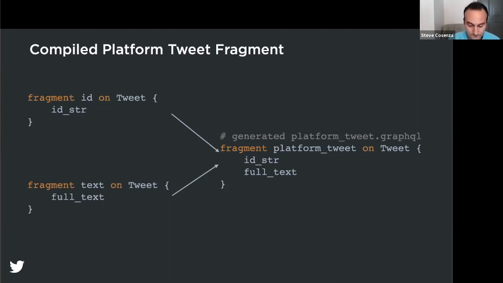We can now issue a single GraphQL query for that platform on the right, instead of having to request two separate GraphQL queries. And this is kind of a key to using fragments as our way of doing rendering reuse. And if you're familiar with React, our setup is similar to how React Relay combines individual UI fragments into larger fragments, depending on which UI components are included in a composite UI page.